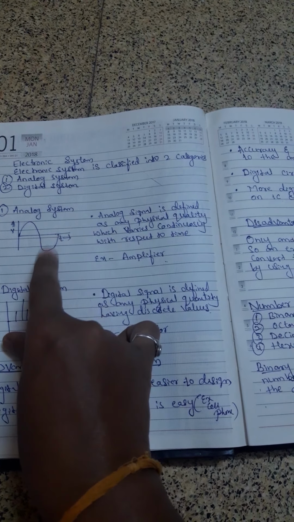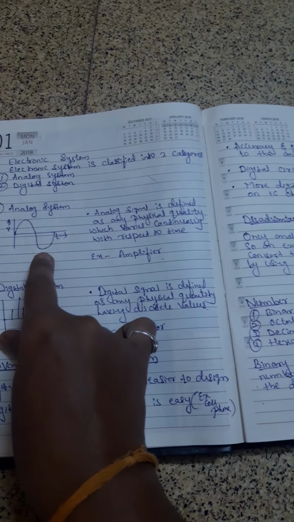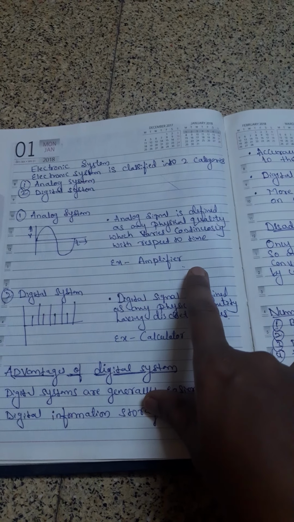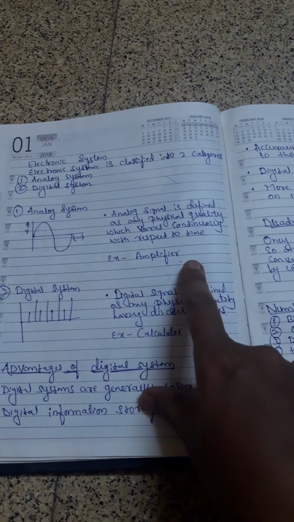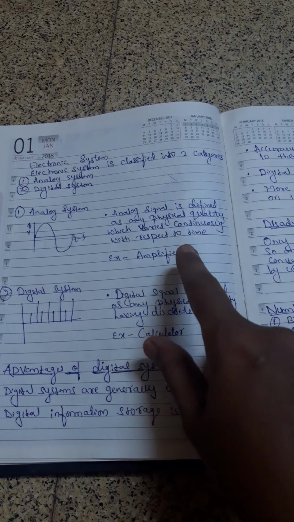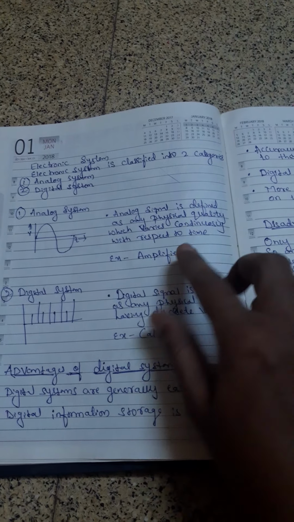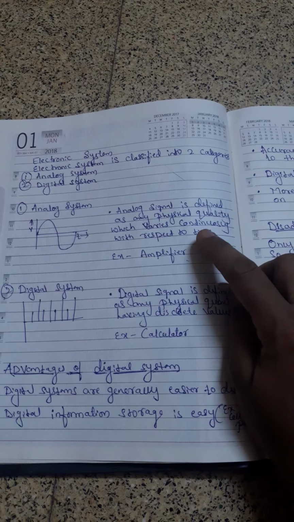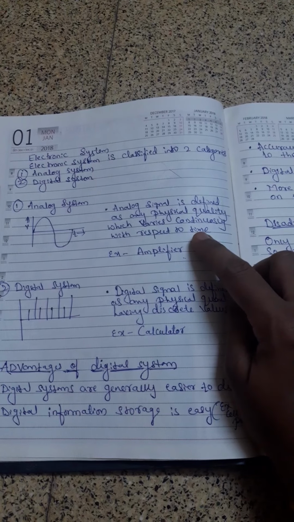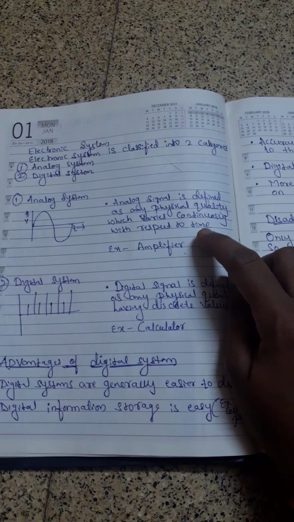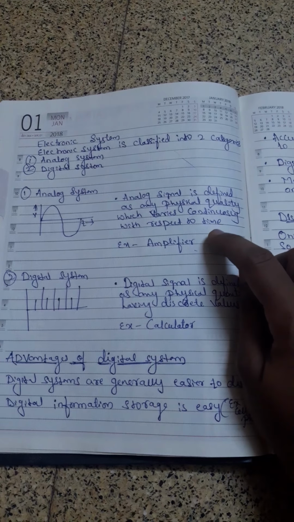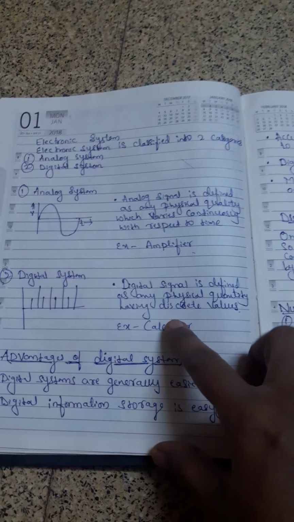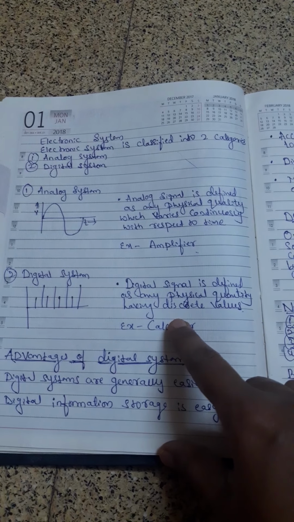Therefore, the best example of the analog system is an amplifier. Here signals are moving continuously without any kind of breakages. This is all about the analog system. These analog systems were used in earlier days, but nowadays we are using digital systems.